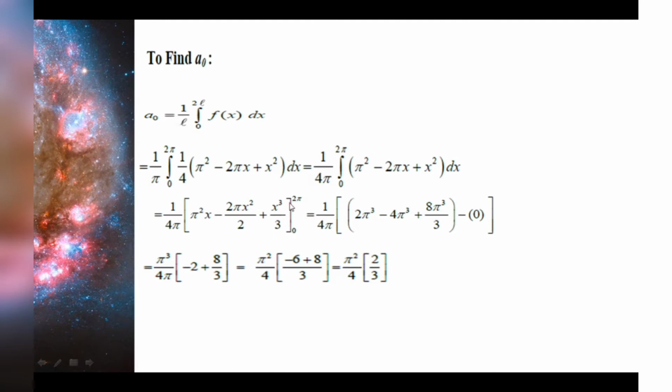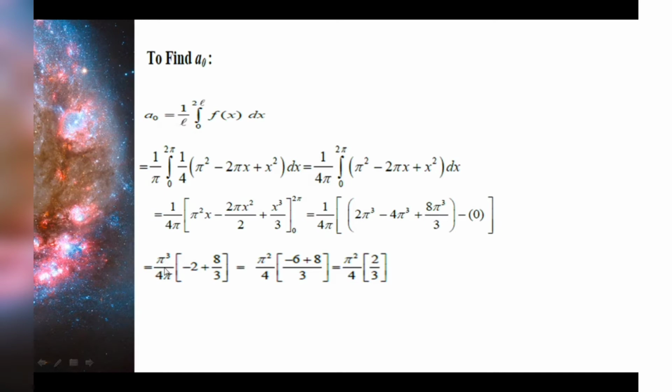Now we have to apply the limit 0 to 2 pi. So this is 1 by 4 pi, that's a constant outside. Where we have x, we substitute 2 pi. So it is pi squared into 2 pi minus 2 pi into (2 pi) the whole squared by 2 plus (2 pi) the whole cube by 3. So we'll get 2 pi cube minus 4 pi cube plus 8 pi cube by 3, minus 0. Now let's take pi cube outside.